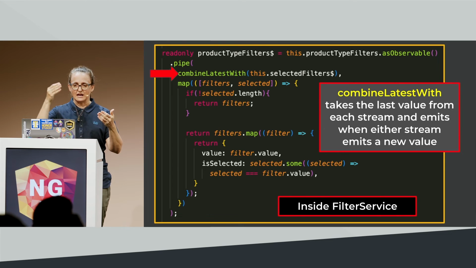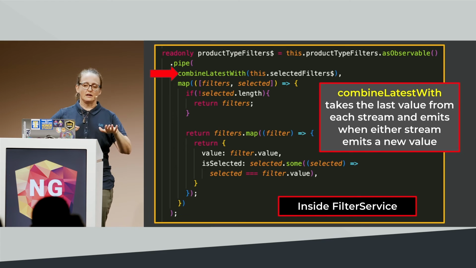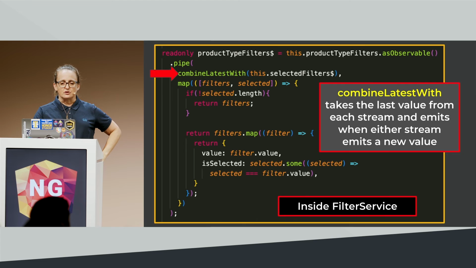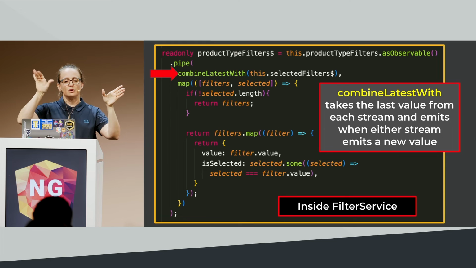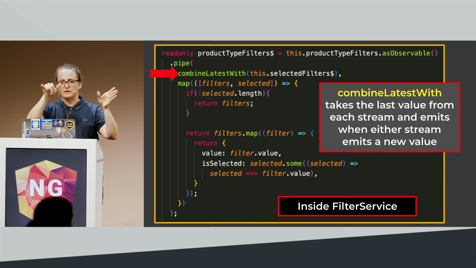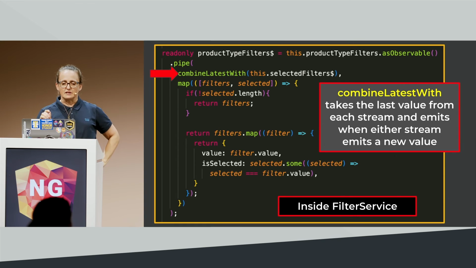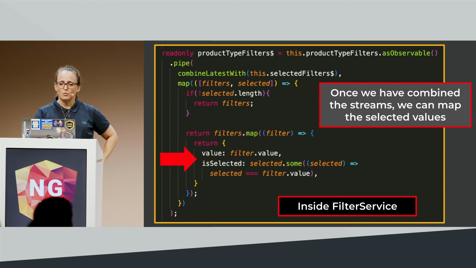Anytime either of those observables emits a new value into the stream, combineLatest will run again. What comes out of combineLatestWith is an array: the first is the outer observable, and then any other observables that you pass into it will follow, comma this, comma that. So we've got filters and we've got selected. Once we've combined the streams, we're going to map this.